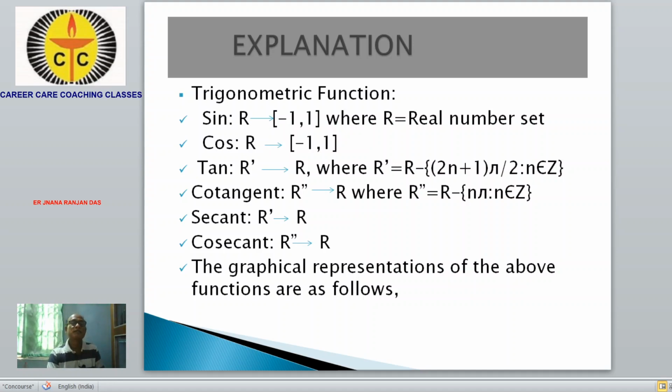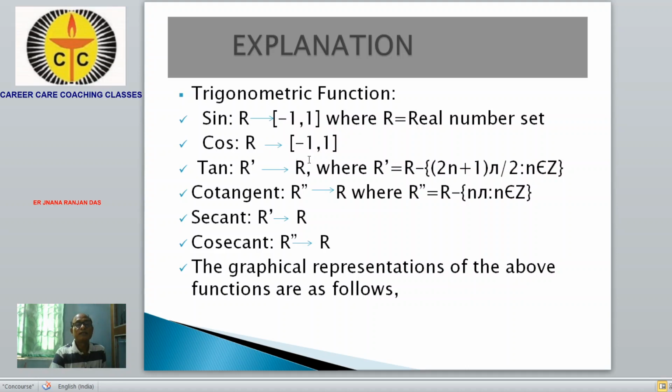How do we define sine? The sine function is defined from R to the closed interval -1 to 1, where R is the real number set. What is the meaning of this closed interval? The endpoints are also included. The endpoints are related to the function, that is, they are included in the range set.